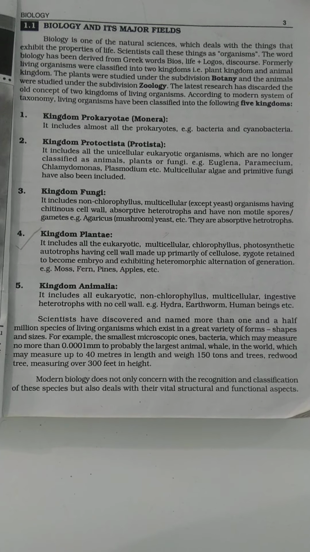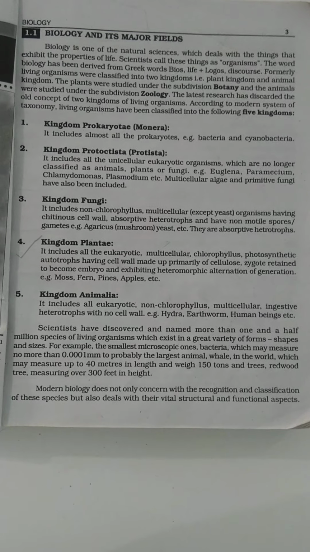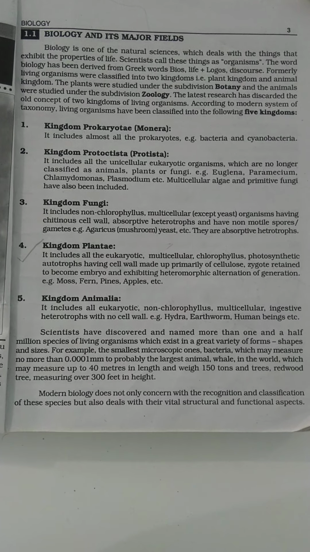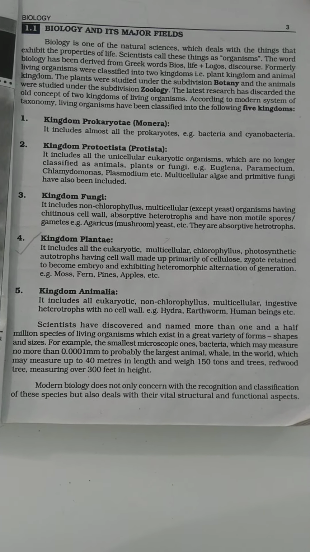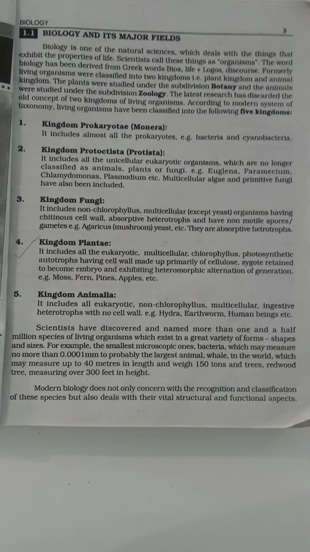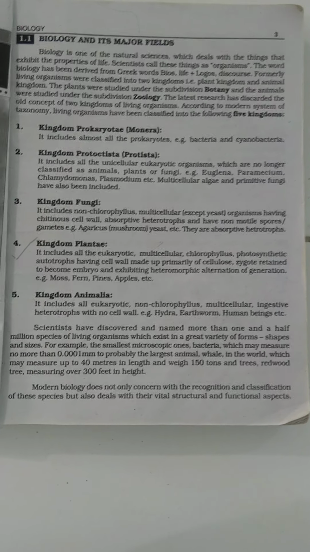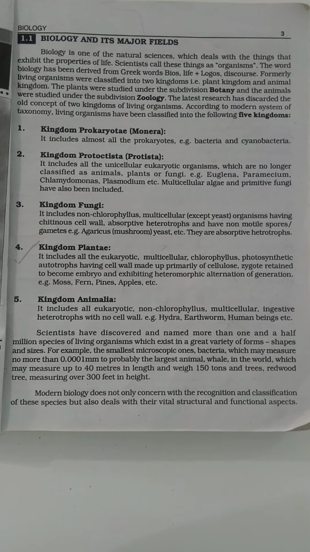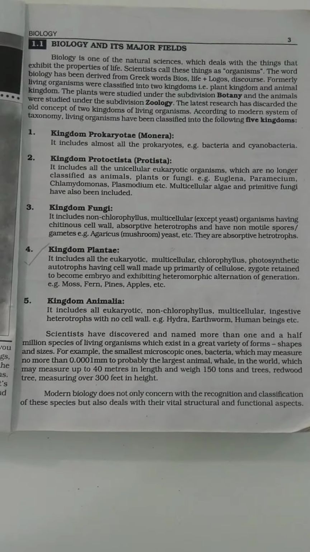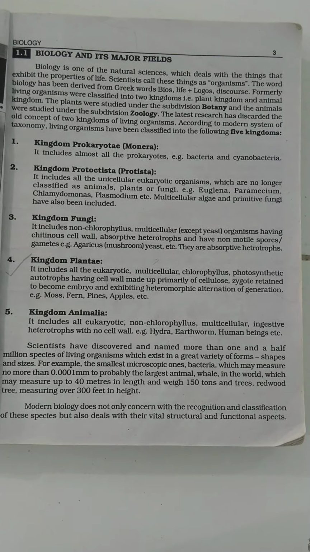If we describe this, the kingdom Plantae includes all the eukaryotic multicellular chlorophyllous photosynthetic autotrophs having a cell wall made up primarily of cellulose, zygote retained to become embryo, and exhibiting heteromorphic alternation of generation, like mosses, ferns, and we can say pines, pineapples.